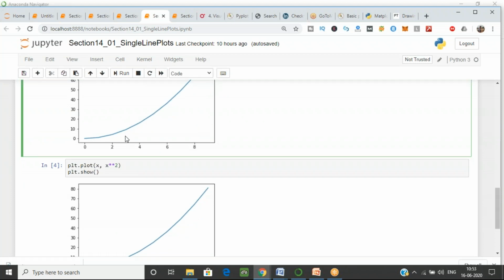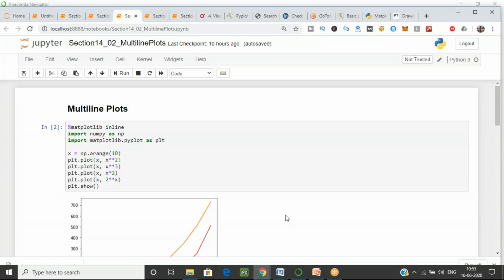Now your second module is starting, in which we are plotting multiple lines, because we are done with the single lines. Now you understand how we can draw a single line over here. But if I want to draw 2-3 lines over here with multiple colors, with multiple markers, how can I do that? Let's go to that part also.